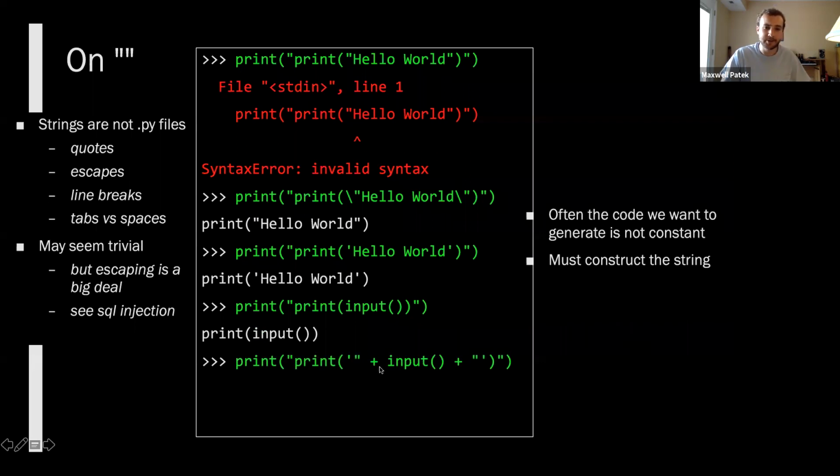That's not really what we want. We really wanted to construct a string that represents some code where what gets printed was the input. So you see how these two things are different? This actually calls input as part of the code generation step. And then if we input, let's say, max, this will generate code that prints max. So we have to be careful about where we put what step so that we're actually computing what we want before we put the string together, not after we put the string together, because then it's too late.